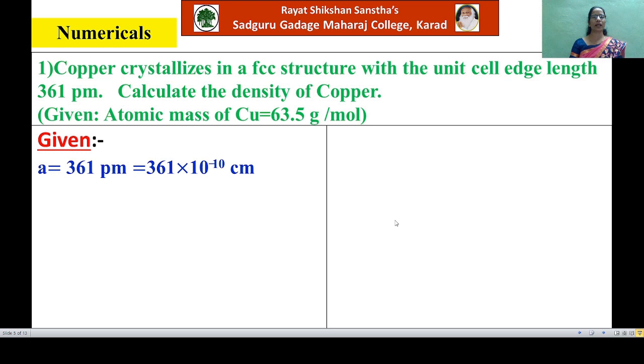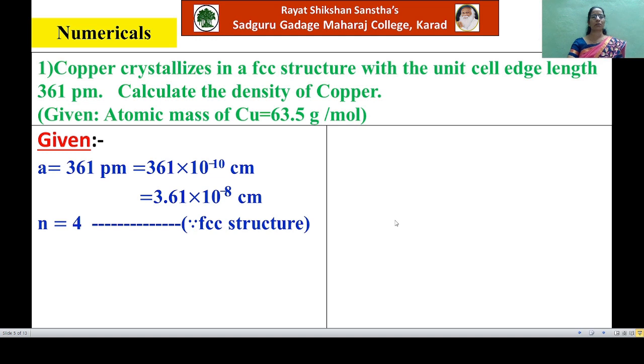Here edge length a is equal to 361 picometer. You have to convert it into centimeter because the atomic mass is given in CGS units. Therefore, this value becomes 361 into 10 raised to minus 10 centimeter. It can also be written as 3.61 into 10 raised to minus 8 centimeter.